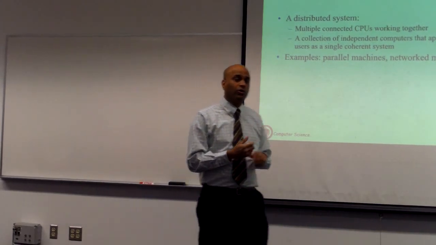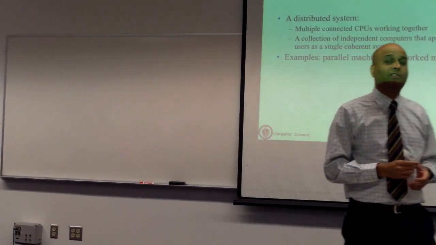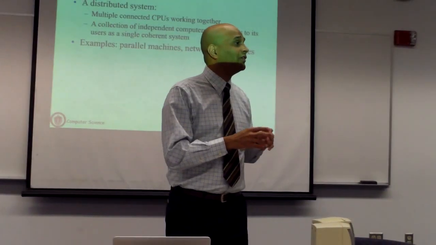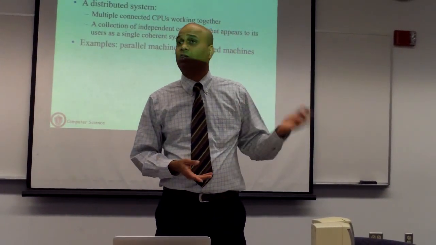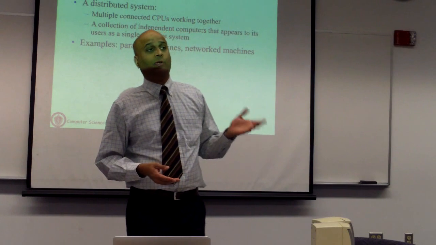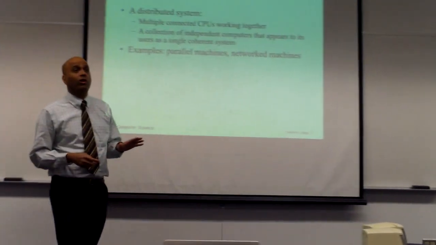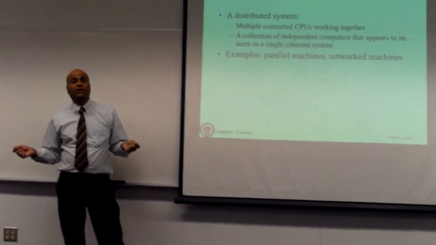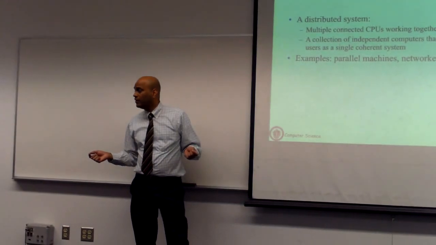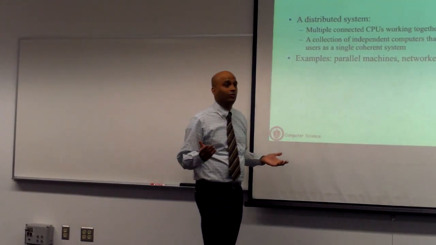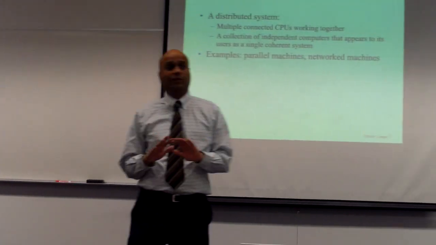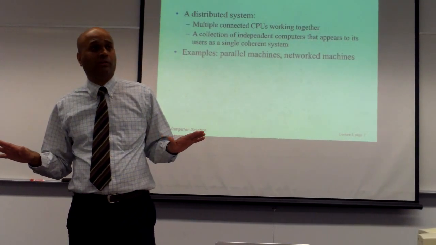A more common version of a distributed system is where the CPUs are actually independent machines. They could be servers, desktops, laptops, phones, and whatnot. The communication medium is an actual network. It could be a local area network, a Wi-Fi network, a cellular network, a WAN, or the internet.